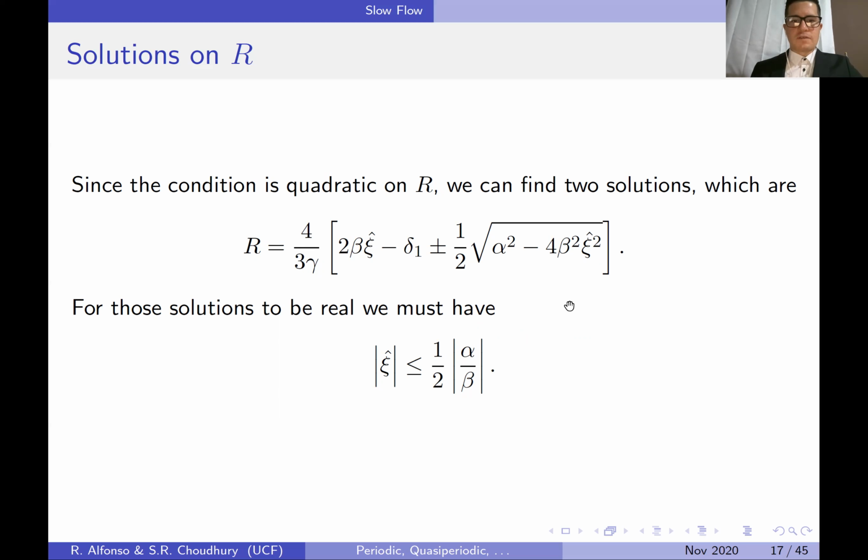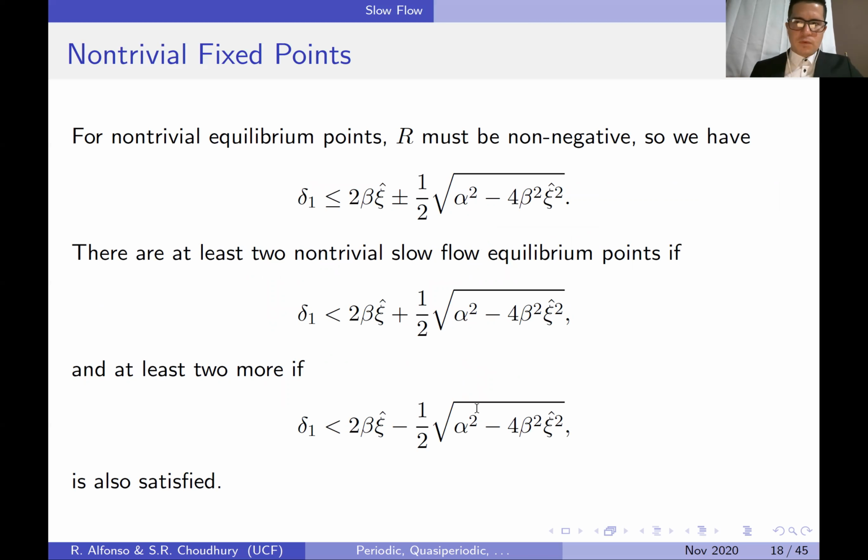And of course, if we want to have a real r, we must require the radical inside this square root to be positive. Because of that, we have the condition that the absolute value of chi hat should be less than or equal to 1/2 the absolute value of alpha over beta. For us to have non-trivial equilibrium points, r must be non-negative. Actually, r should be positive. So we must have this relation right here with delta 1. If we wanted it to be positive, we of course will have just the strict less than.